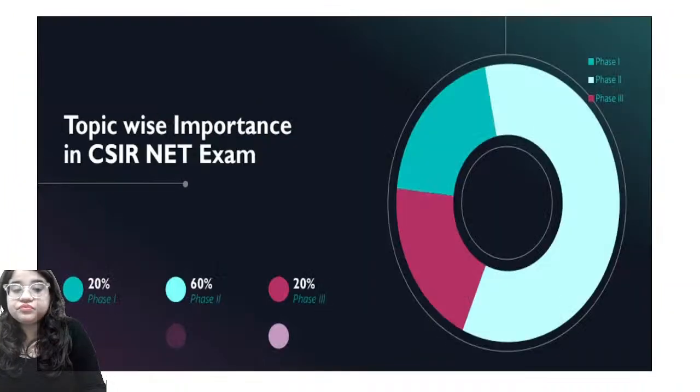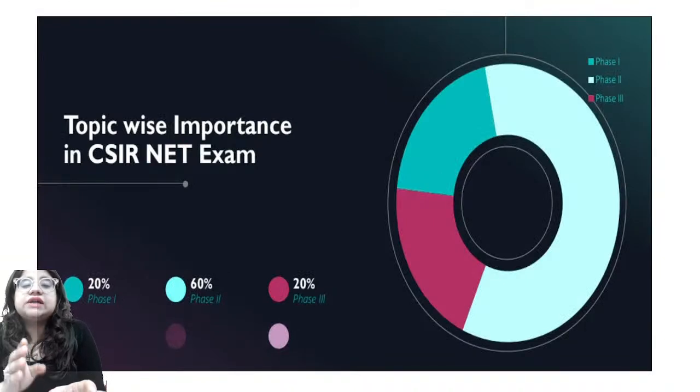We have to understand that we have targeted the CSIR NET exam with topic-wise content in 3 different phases. The first one is phase 1, second is phase 2, and the third is phase 3. In phase 1, we have just 20% of the syllabus which we need to work up with conceptual knowledge, right? Whereas in phase 2, with 60%, we're working with numerical and conceptual knowledge altogether.